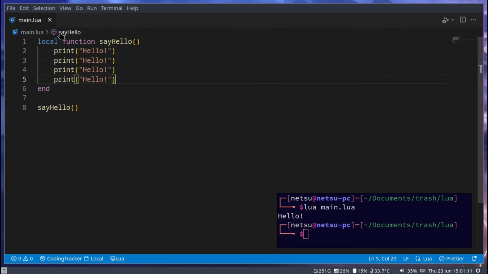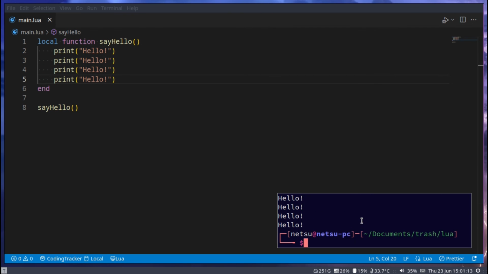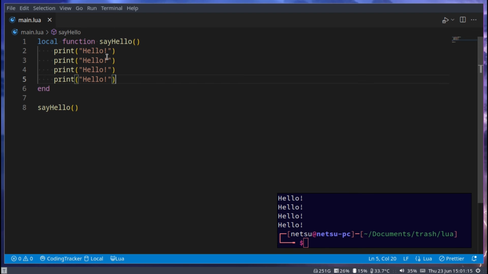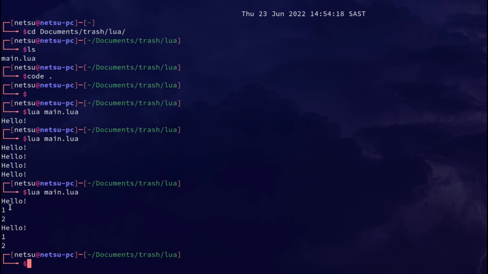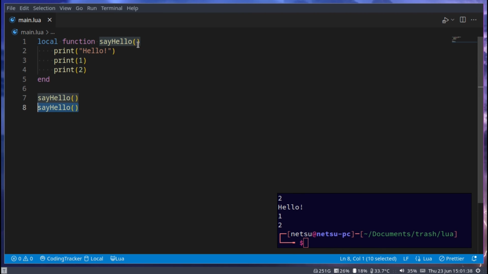And of course we can put as many things in here as we want. As you can see, if we were to go print 1 and then 2 as well, and we were to do this, so print it 2 times by calling hello, then we'll get hello 1 2 hello 1 2. So every time you call this function here, it will execute the code inside of it. And you can call it as many times as you want.